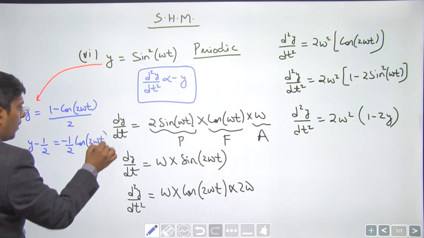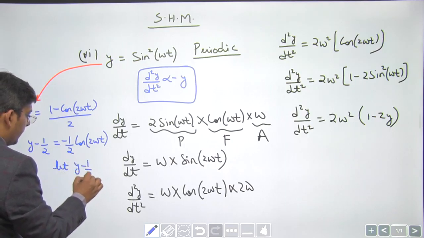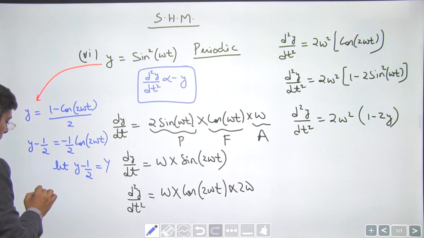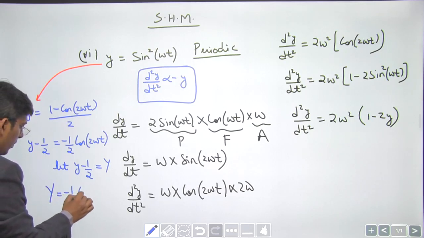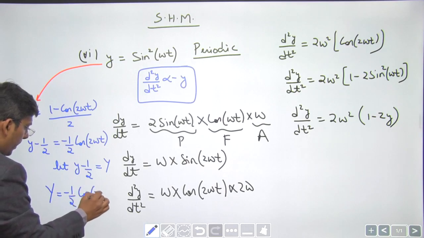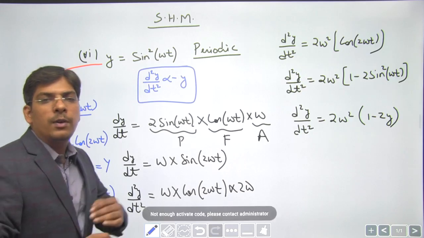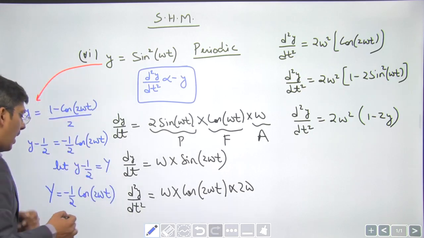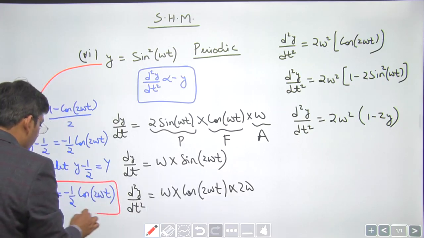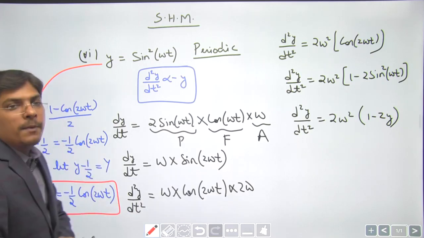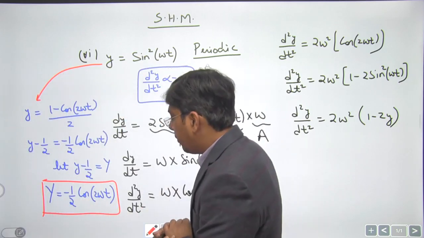Now let y minus half become capital Y. So this capital Y is minus 1 by 2 cos of 2 omega t, dear students. If you shift the mean position from y equals 0 to y equals half, this whole expression becomes an equation for simple harmonic motion, a cos omega t. Then it can represent SHM about a shifted mean position, right?